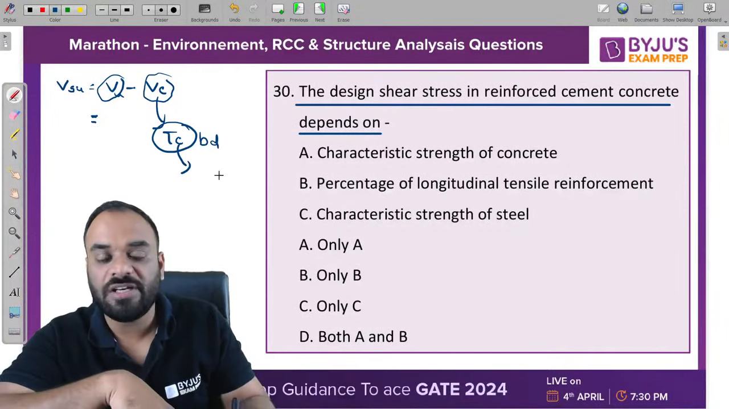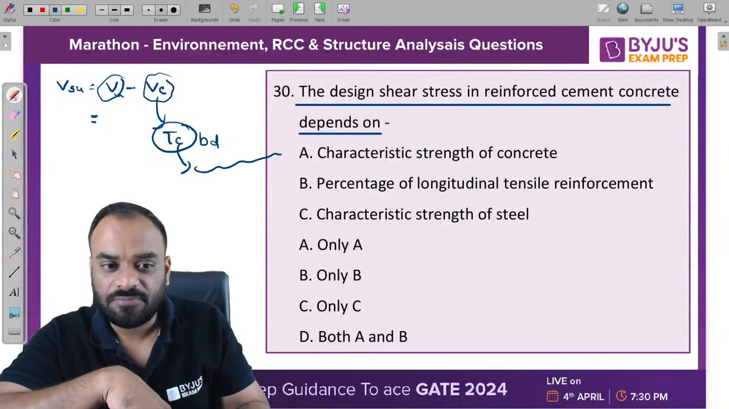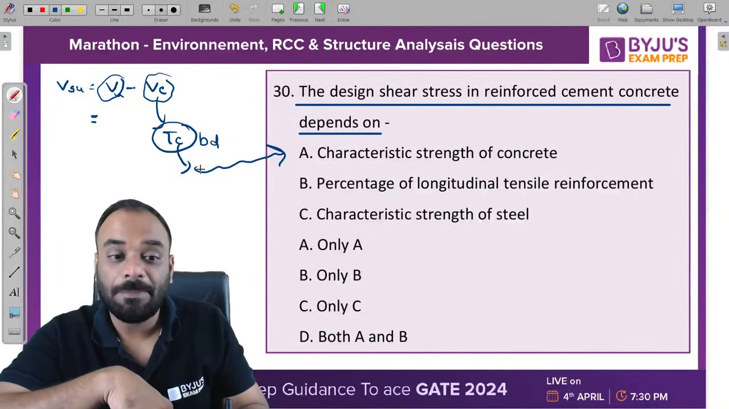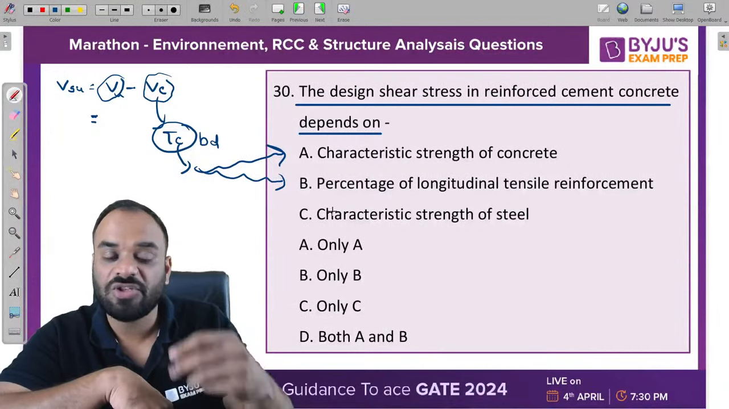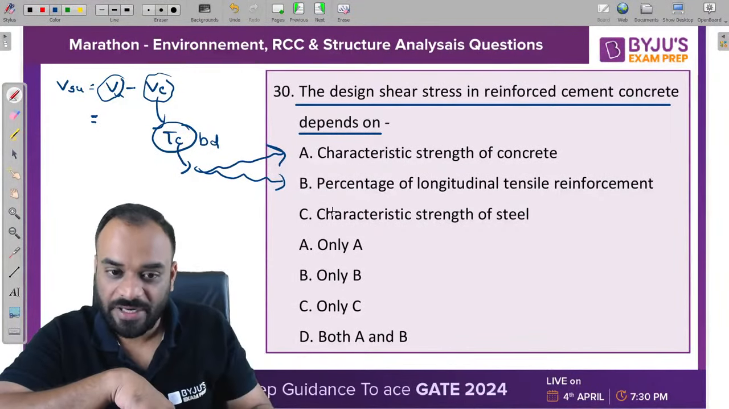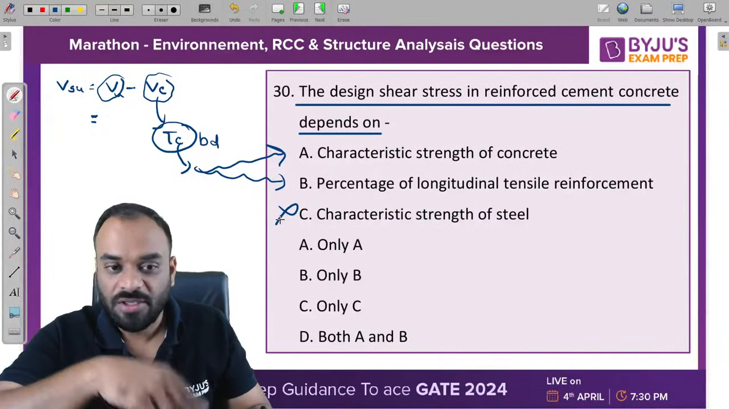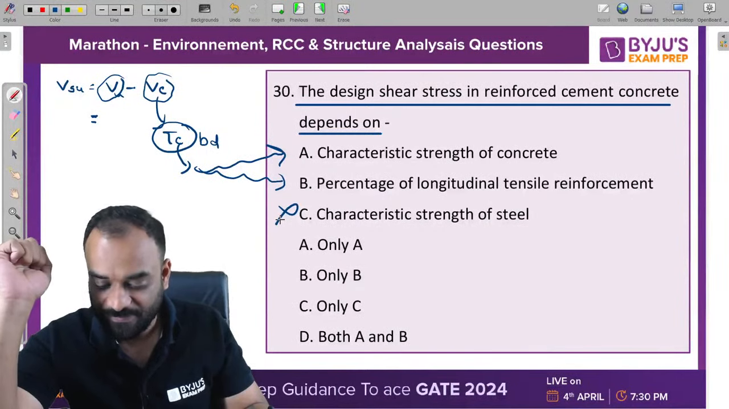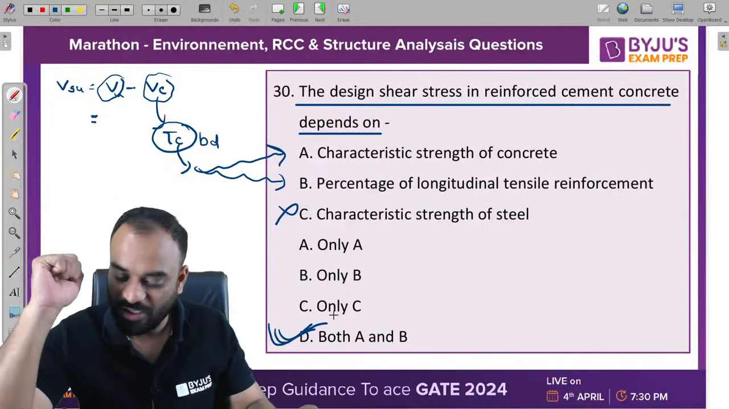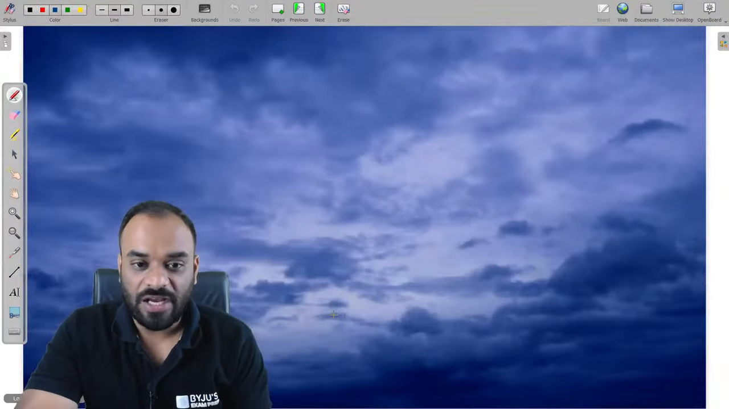Now this tau C will depend mainly upon two parameters. One is the grade of concrete, and the second one is the percentage of tension reinforcement which you have provided, right? So it will depend upon A and B, not on C. Characteristic strength of steel, we don't bother about it. So A and B is the correct answer, and that's why D is the correct answer for the problem. Anubhav, Ajit, Hydrology and Tiksha, very nice guys. So I think that's it.